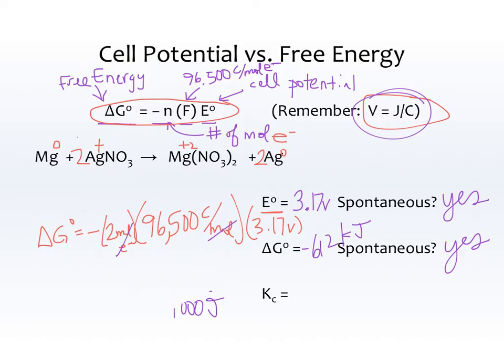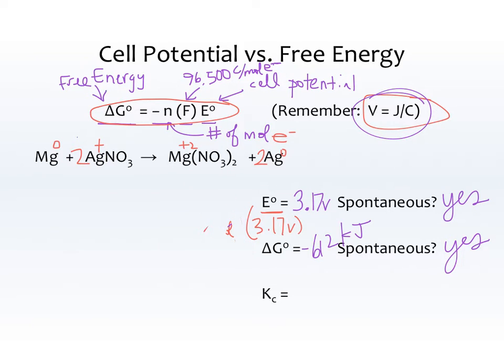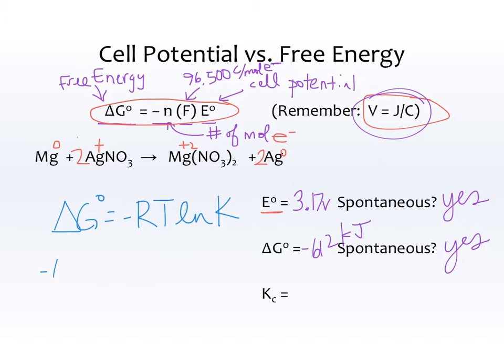So then the last thing I need to figure out is K. And I did not just give you an equation to solve for K, so I'm not going to use a brand new equation. I'm going to have to use a brand old equation. Do you remember a brand old equation that will relate delta G and K? Hopefully you're thinking in your head delta G is equal to negative RT ln K. That equilibrium is coming right back at you.